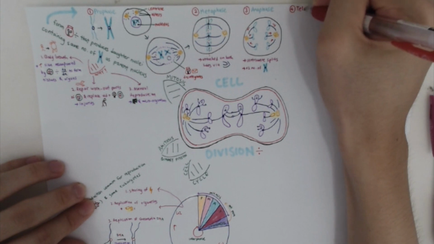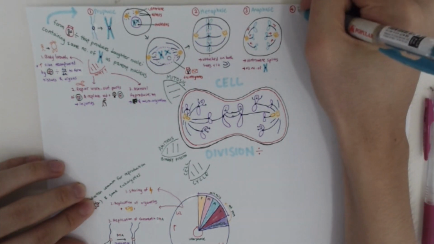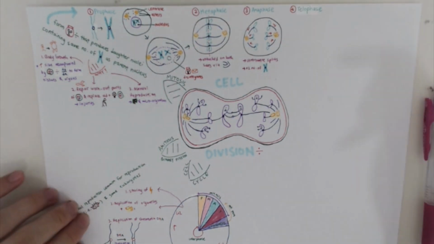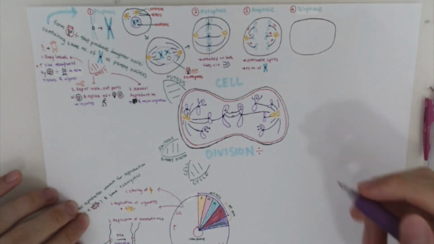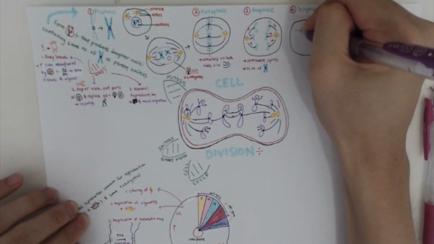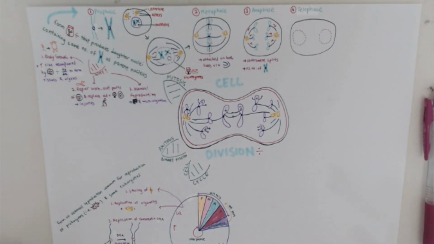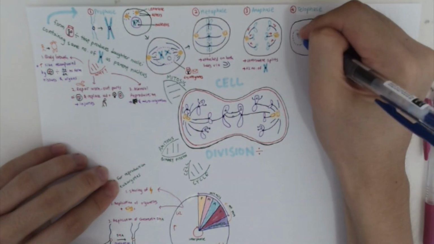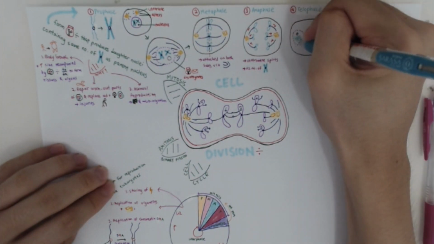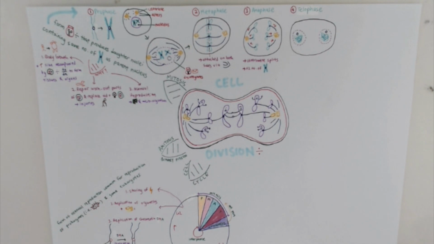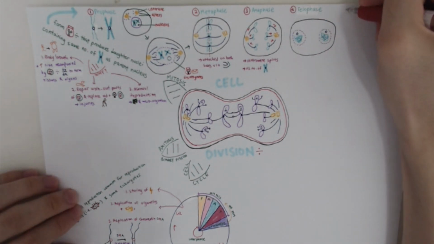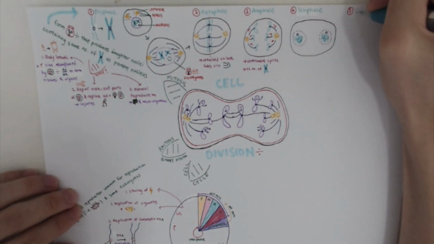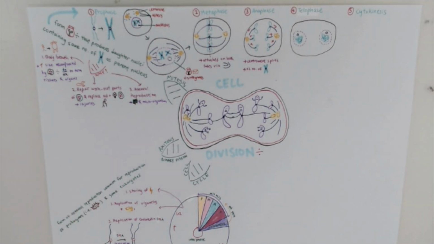Once the chromosomes have been pulled to the opposite poles of the cell, the spindle fibers break down and the nuclear envelope reforms around the two separate regions of DNA. The nucleolus also reforms and the chromosomes uncurl to form chromatin threads. For a short while, the cell will have two nuclei. The last stage of cell division is cytokinesis, where the cytoplasm divides.